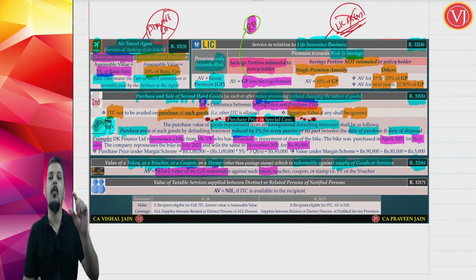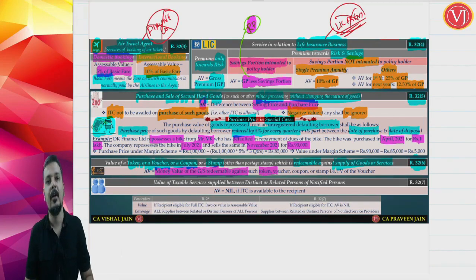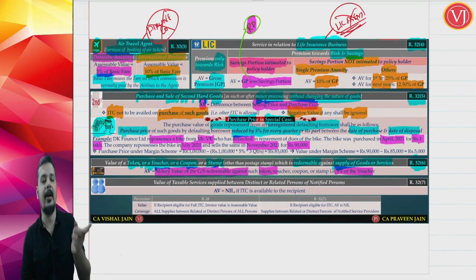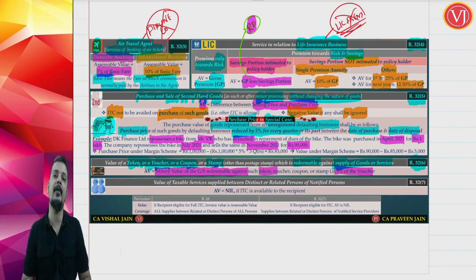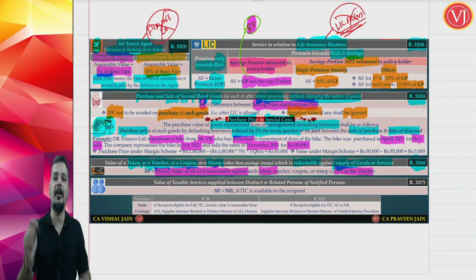are going to pay. So what is the value of that voucher or coupon or stamp? The value of that voucher or coupon or stamp is the money value of the goods or services that can be redeemed against that voucher, which means in simple language, the fair value of the voucher. Fair value of the voucher was 80,000. So the answer here is, the value of the voucher is 80,000, but when you purchase from Big Bazaar, the total value for Big Bazaar will be 1 lakh. 80,000 against the voucher, 20,000 you have paid in cash.